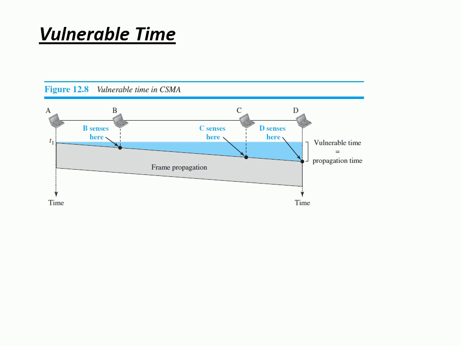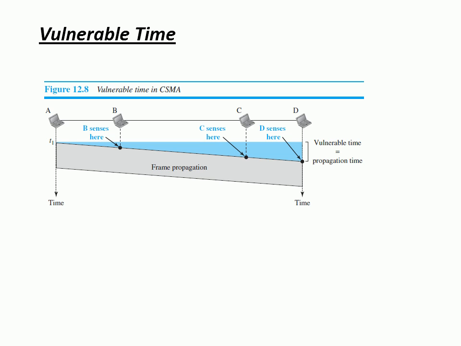What is the meaning of propagation time? The propagation time is the time taken by the data to reach from one end to another end. So here, as you can see, what will be the minimum vulnerable time? That is, what will be the time in which the collision cannot happen.